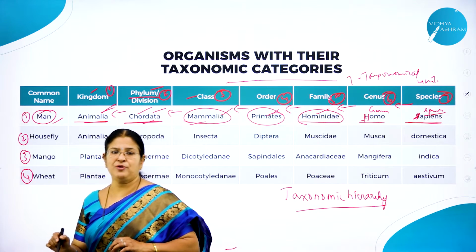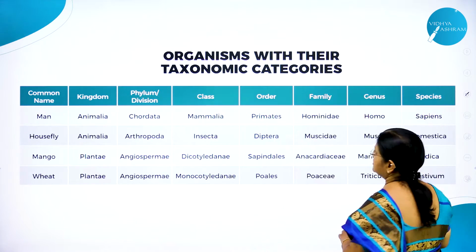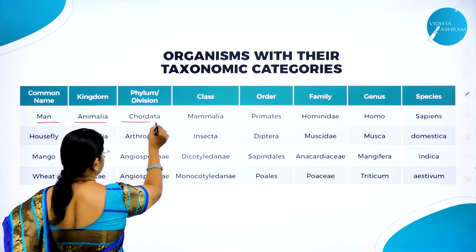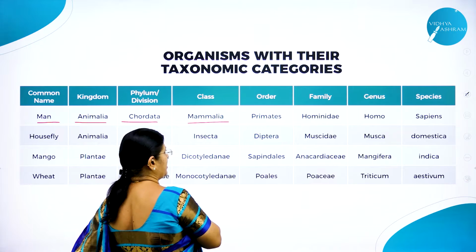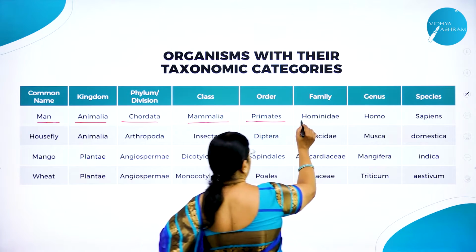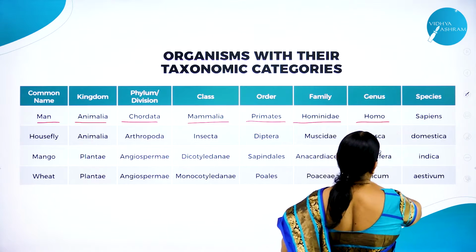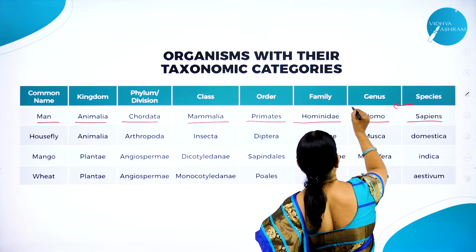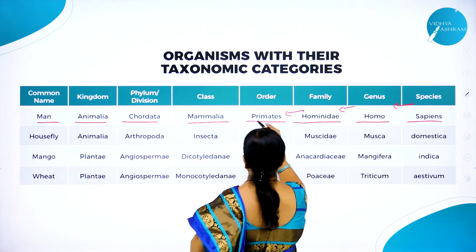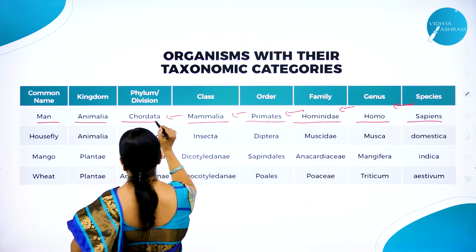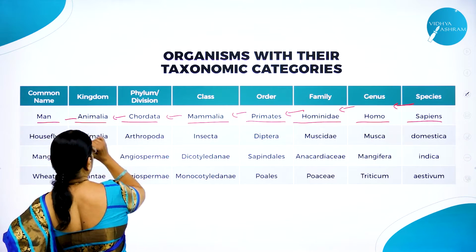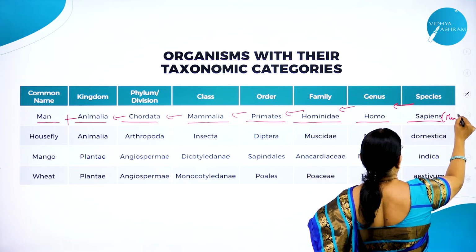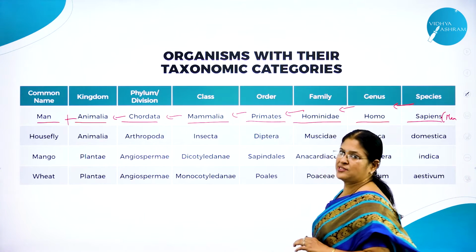So once again, I repeat, what is the systematic position of man? This is called systematic position. Man belongs to which kingdom? Animalia. Belongs to which phylum? Chordata. To which class? Mammalia. Order? Primates. Family? Hominidae. Genus? Homo. Species? Sapiens. So when we write, we should write like this: sapiens first, next Homo, next Hominidae, next Primates, next Mammalia, next Chordata, next Animalia, and the common name should be written at the end, not in the beginning, right? So this is how we write the systematic position.